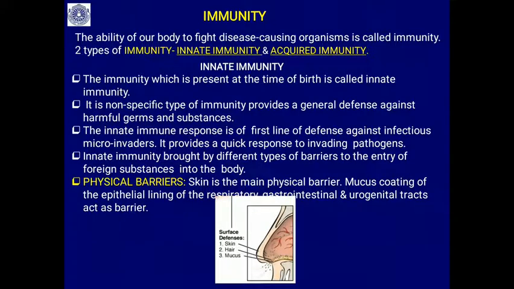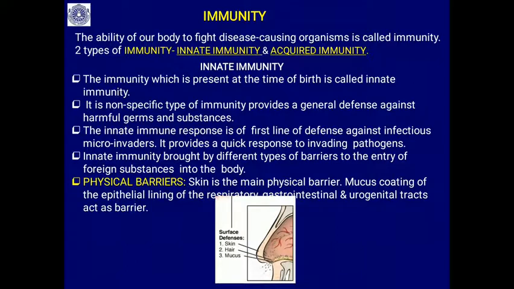Innate immunity is brought about by different types of barriers to the entry of foreign substances into the body. These barriers are categorized into physical barriers, physiological barriers, cellular barriers, and chemical barriers. Physical barriers are the first line of defense, that is the skin. Our skin is very tough. It is coated with keratin, and it acts as a physical barrier, not allowing disease causing or foreign particles to get into our system.